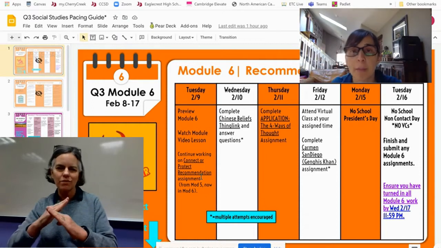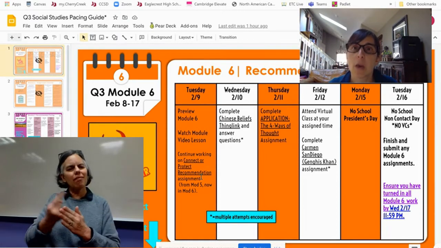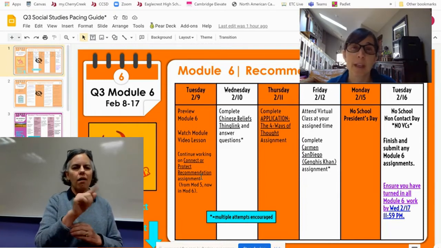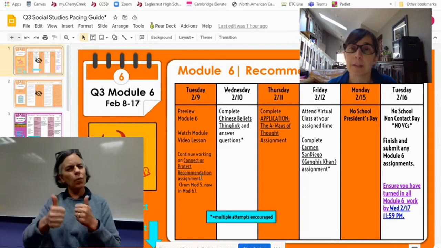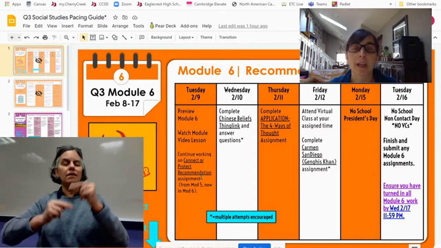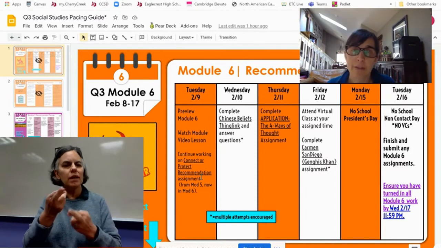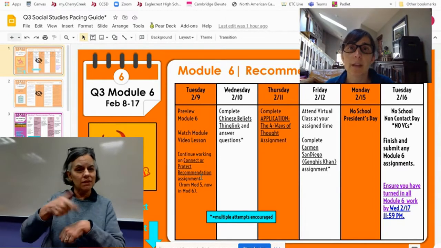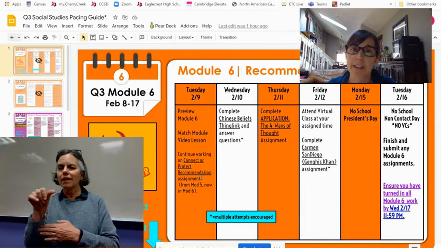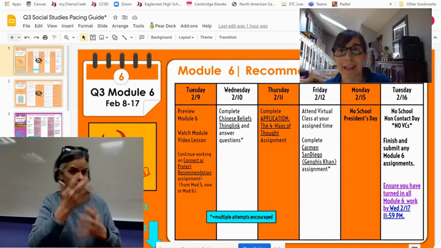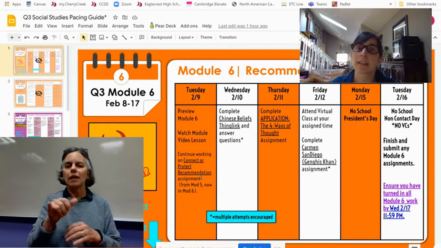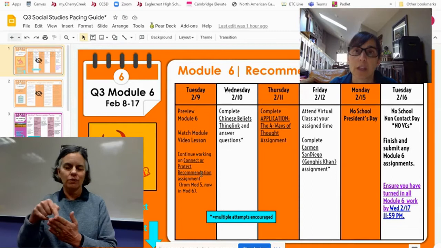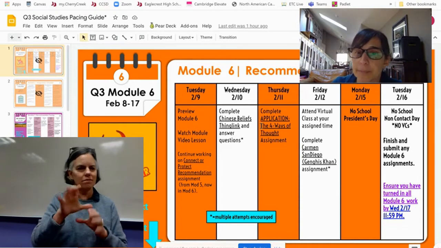So that's the one from last week where in VC we talked about the Great Wall versus the Silk Road. Then we talked about what do we think, which one is better for China to build, and then your assignment is to make a recommendation based on that. So that was after VC last week, but I've moved it into this week. And you'll just click on it as before. It's not a new assignment. If you've already done it, you don't have to do it again. It's still the same assignment, but it's not due until this module is due. So you have this week to work on that if you have not already.